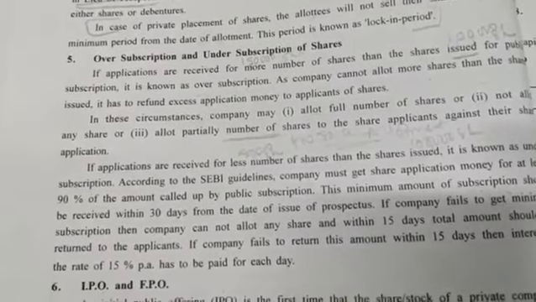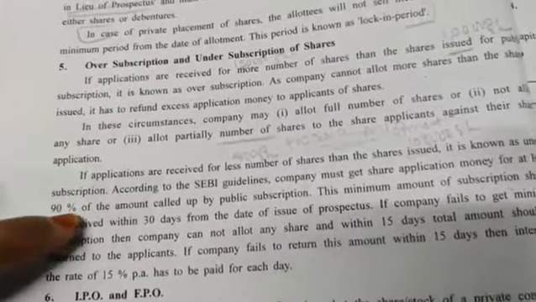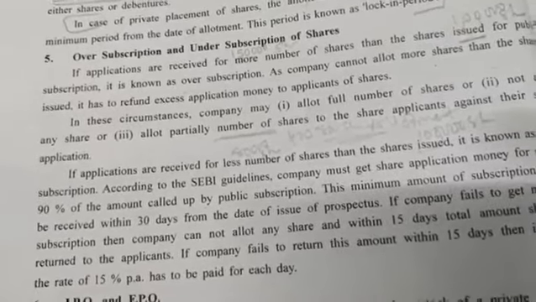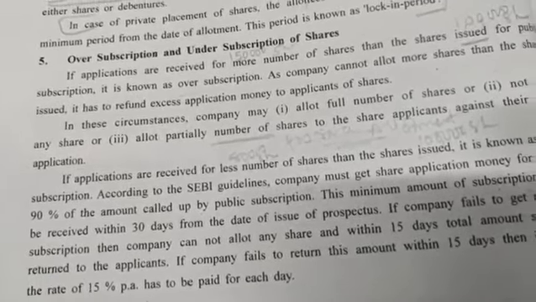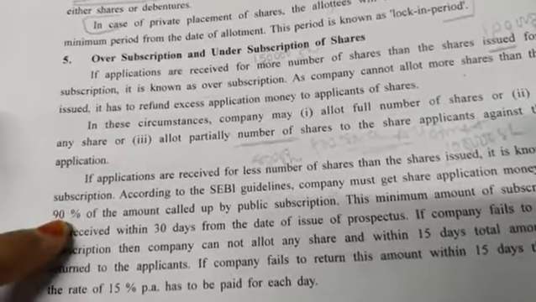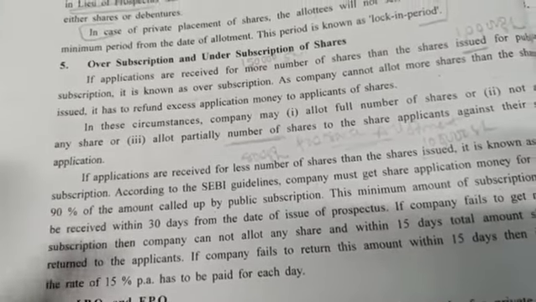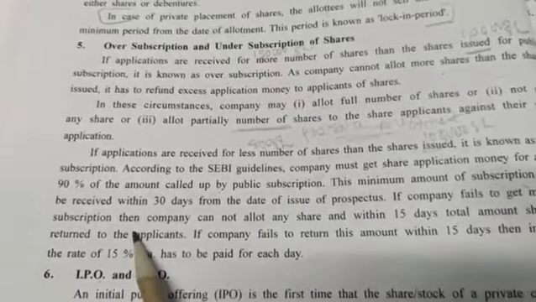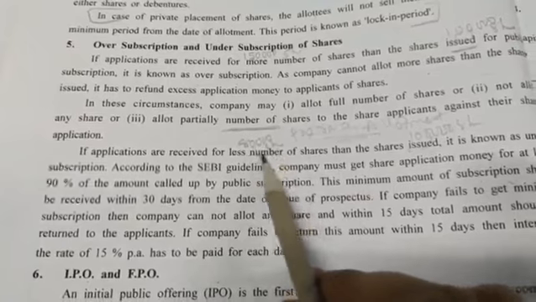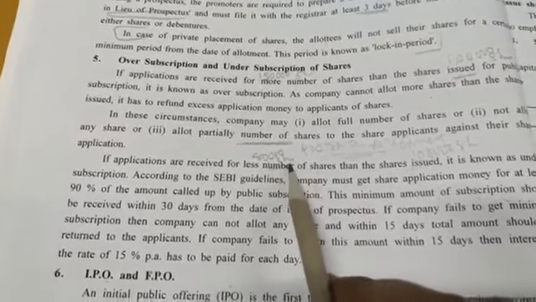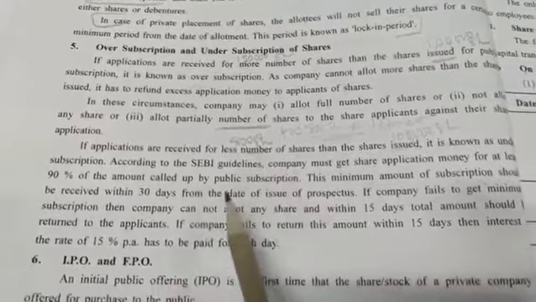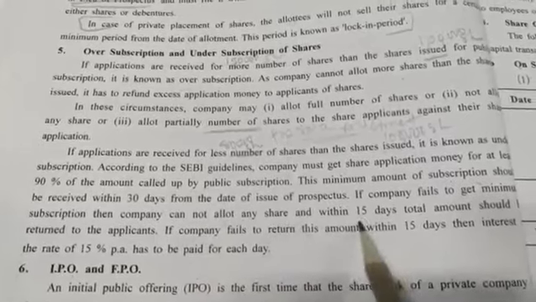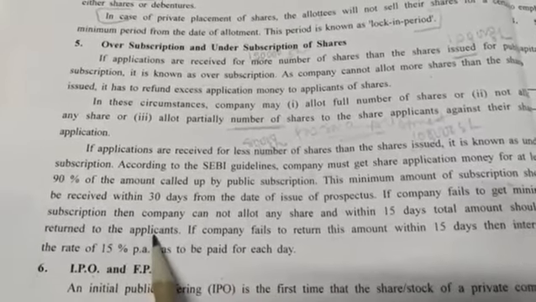If the company fails to get minimum subscription, how much time do they have to wait? For example, today the prospectus, meaning the advertisement, is given in the newspaper. They have to wait for 30 days. Up till 30 days, they should receive 90%. Otherwise, they have to give the money back to the shareholders. This is minimum subscription. If it is less than 90%, the company is not able to get 90,000, so they cannot allot any shares, and within 15 days the total amount should be returned to the applicants.